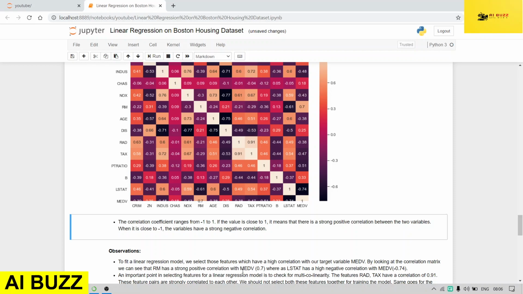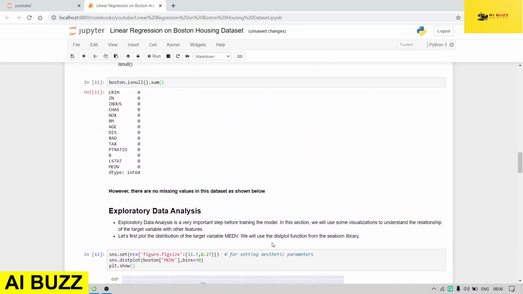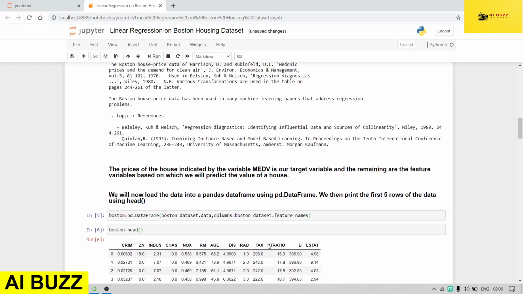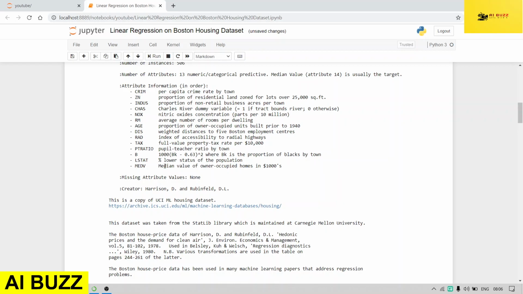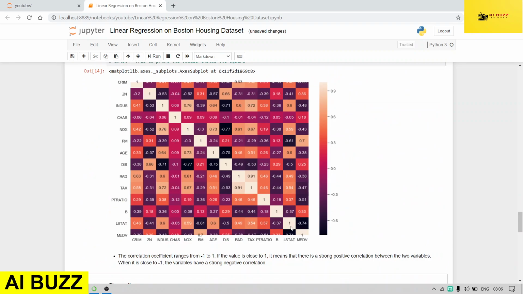One is RM, the number of rooms, and the other is LSTAT. What is this variable? We will look into it. It is the percentage of lower status of the population. And this one is our target variable.